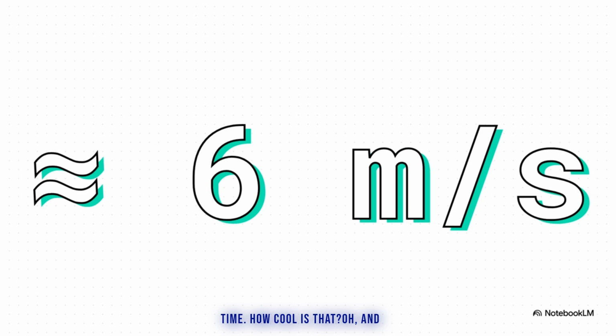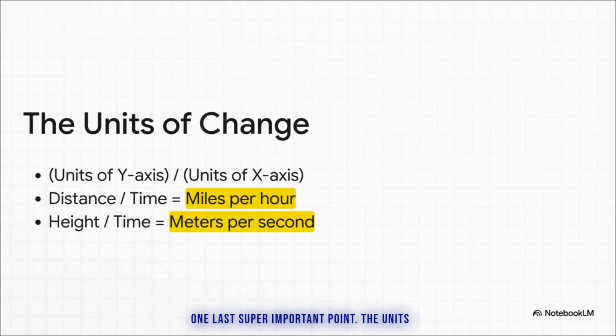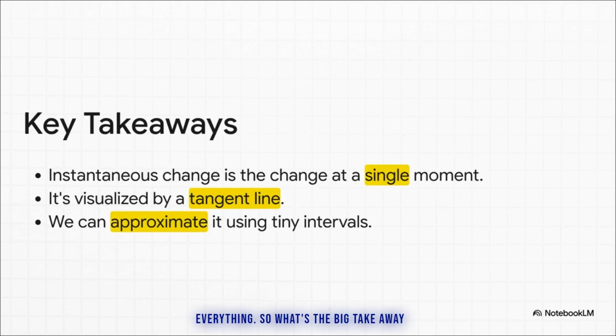How cool is that? Oh, and one last super important point. The units you use always follow a really simple rule. It's just the units of your vertical axis per the units of your horizontal axis. That's it. So for distance over time, you get miles per hour or meters per second. If we were tracking money over time, it could be dollars per year. It works for everything.